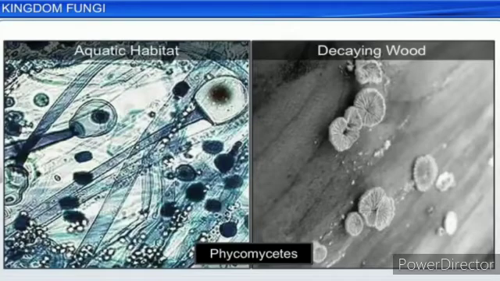Phycomycetes means the algal fungi. Algae are normally present in aquatic habitats, so they are the algal fungi. Members of Phycomycetes are found in aquatic habitats and on decaying wood in moist and damp places, or they live as obligate parasites on plants, meaning they take advantage of the plants.